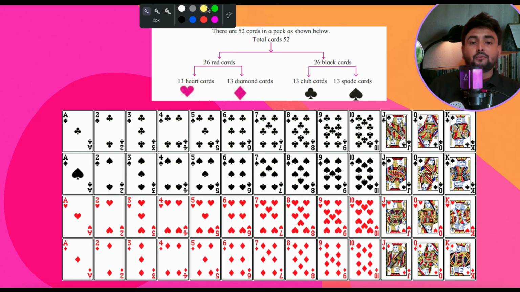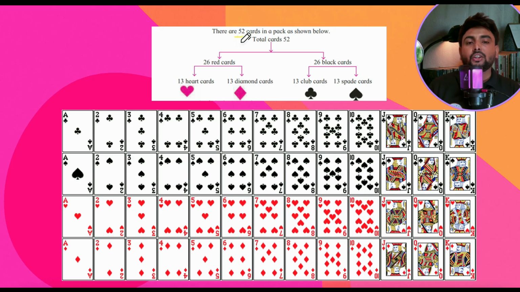So children, you have to remember, yes, there are total 52 cards. See, you will have many questions on the cards in exam, even in the practice set you have so many questions on cards. So I want you all to understand it in detail, each and everything very clearly. So total number of cards we have is 52. Remember children, out of that half, half of 52 is what? 26. So here you see 26 cards are red cards and 26 cards are black cards.